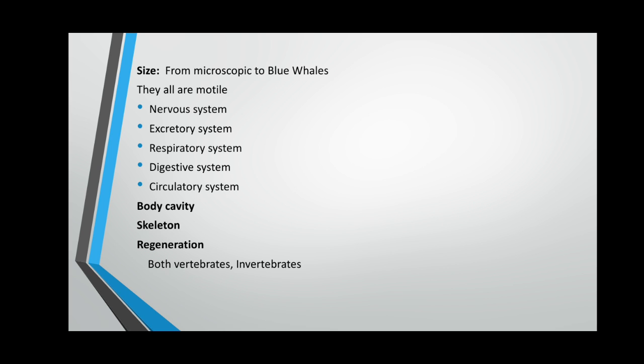Their size ranges from worms, which can be seen only with the help of a microscope, to the blue whales, which weigh up to 150 tons. It means the kingdom Animalia includes microscopic organisms to organisms which are very big.